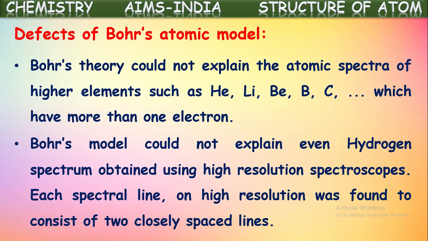Next, Bohr's model could not explain even the hydrogen spectrum obtained using high resolution spectroscopes. Each spectral line on high resolution was found to consist of two closely spaced lines. So he observed that when electrons jump from higher orbit to lower orbit, energy is emitted in the form of lines. He called those lines spectral lines. That was okay. But when these lines are observed through high resolution spectroscopes, each line consists of two closely spaced lines. Why do these multiple lines exist in the spectral lines? For this, Bohr could not give an answer.